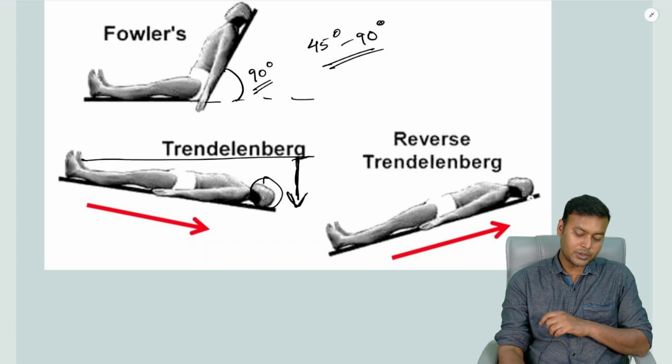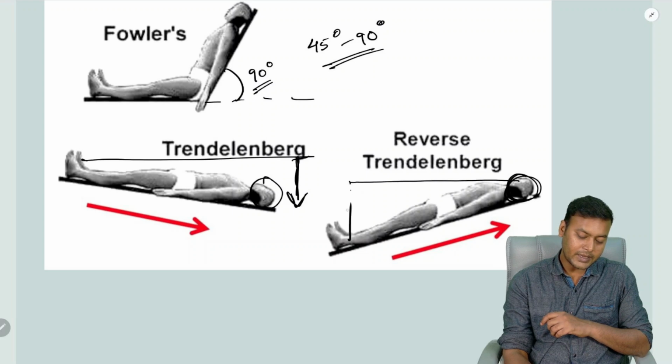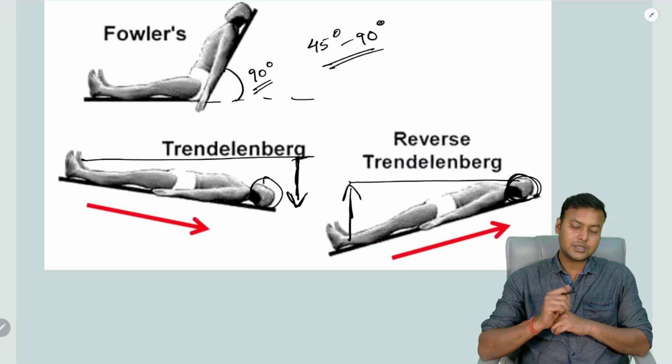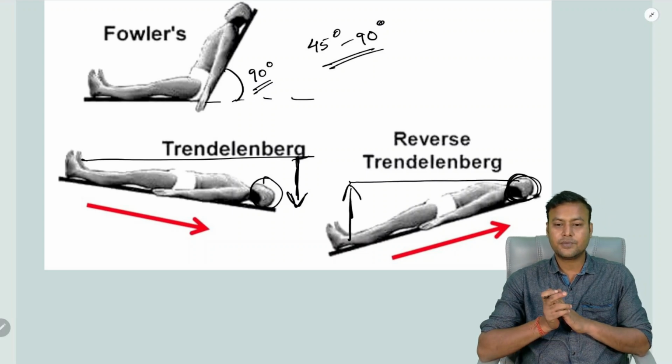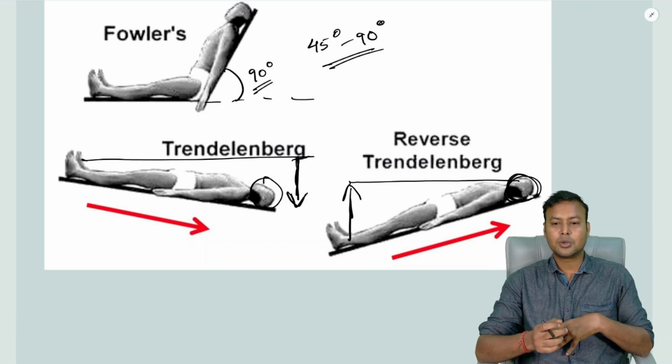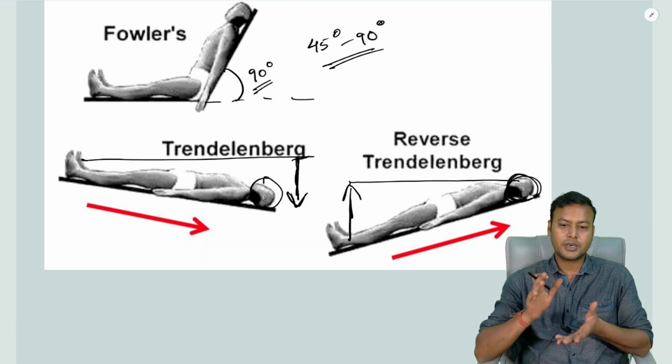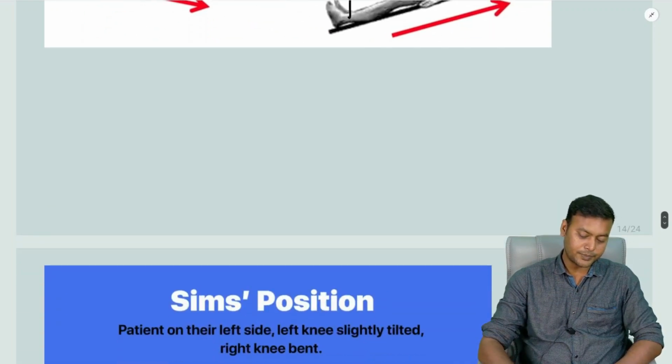Then just opposite to that, we have the reverse Trendelenburg position. In this you can see the head is at a higher level than the feet. So this is a position which is helpful in case of the upper abdominal organs. In this position they move away from the thoracic structures and move down.